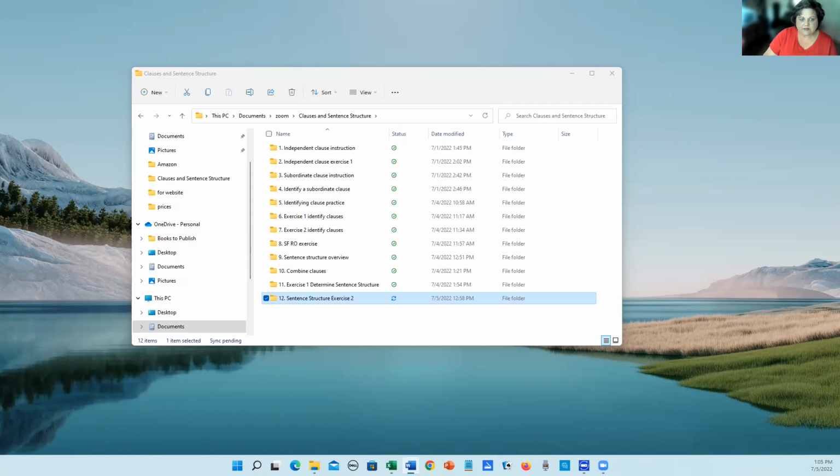And the first clause, we have one subject and one verb, nothing in front of our subject. So this is an independent clause. All right, if we have a sentence that has one independent and one subordinate clause, we have a complex sentence.